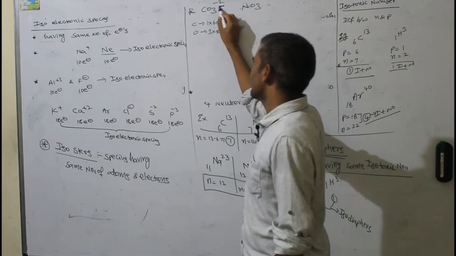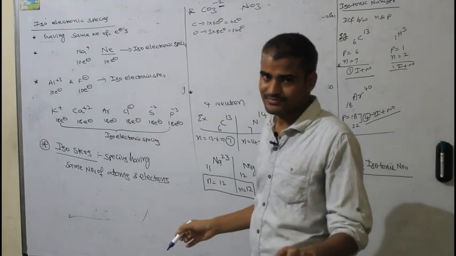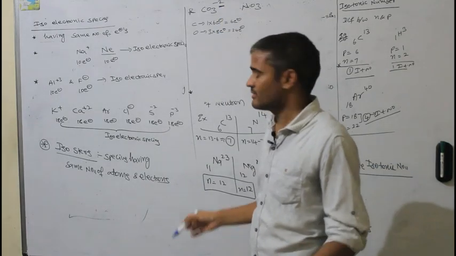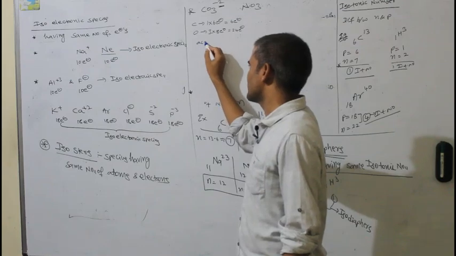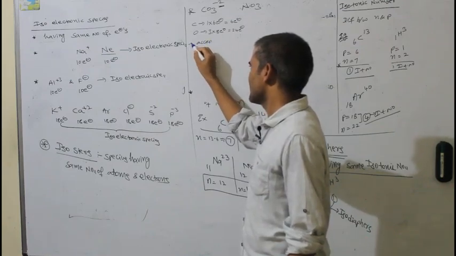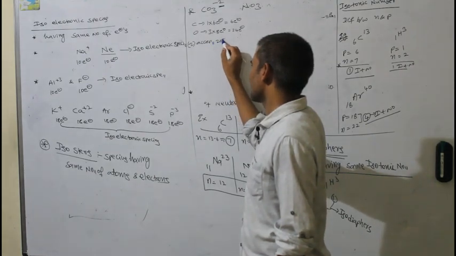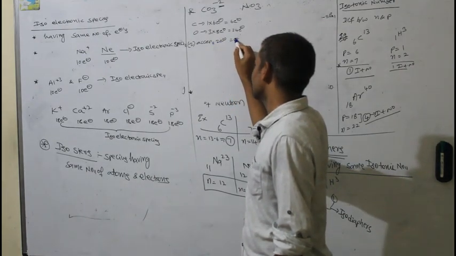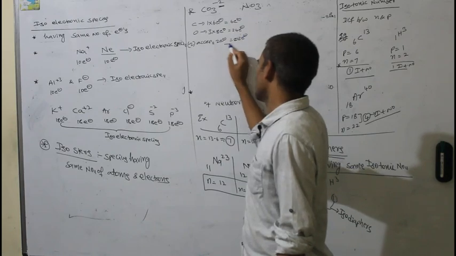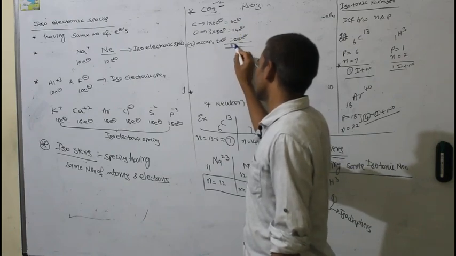And what charge is given? Minus 2, which means accepted 2 electrons, so you have to add 2 more electrons. Then how many electrons in total? 32 electrons.